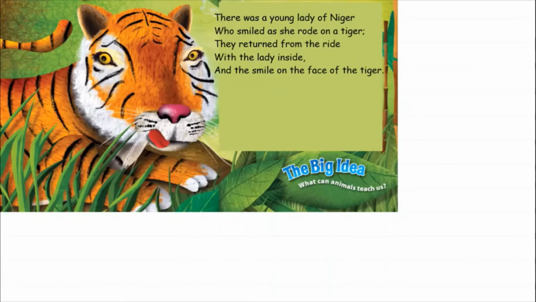There was a young lady of Niger who smiled as she rode on a tiger. They returned from the ride with the lady inside and the smile on the face of the tiger.